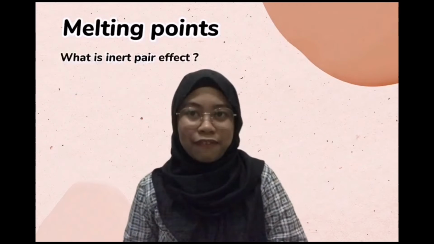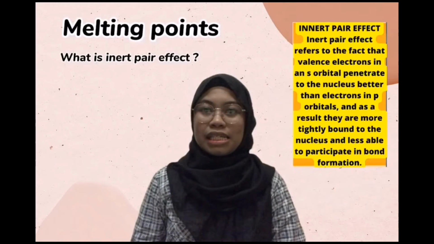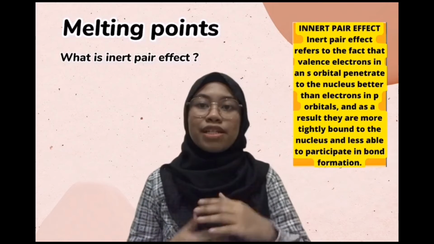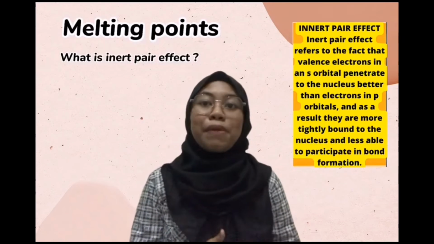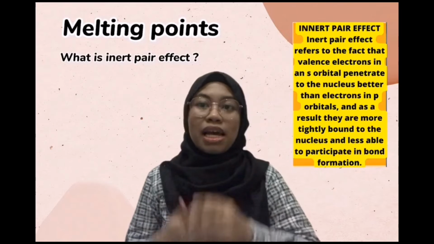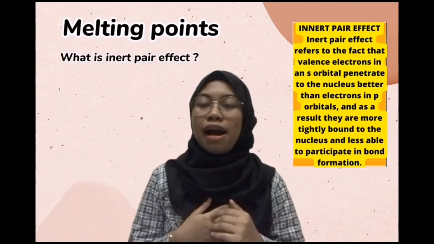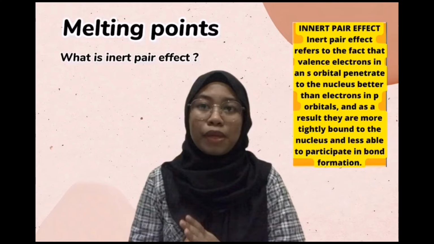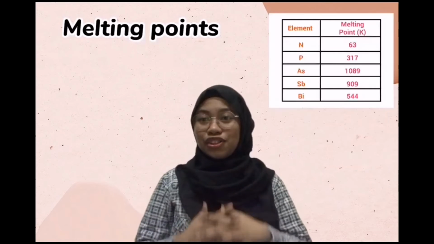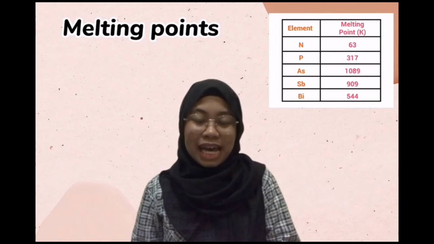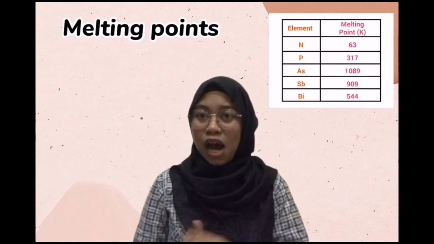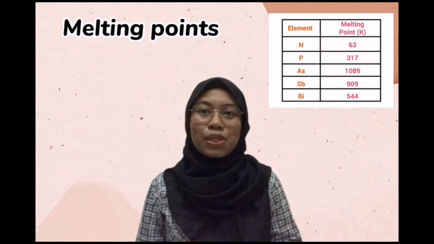What is inert pair effect? Inert pair effect refers to the valence electrons in s orbitals that penetrate to the nucleus better than p orbitals. As a result, they are more tightly bound to the nucleus and less able to participate in bond formation. Continue to the explanation of melting points. As a result, the attraction among the atoms is weak, hence the melting points are lower.